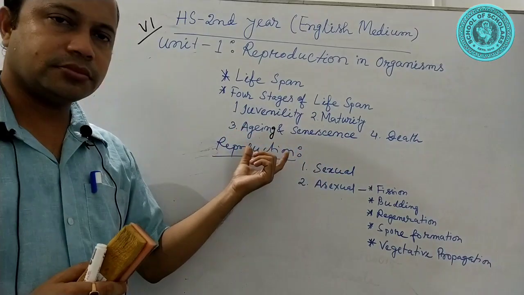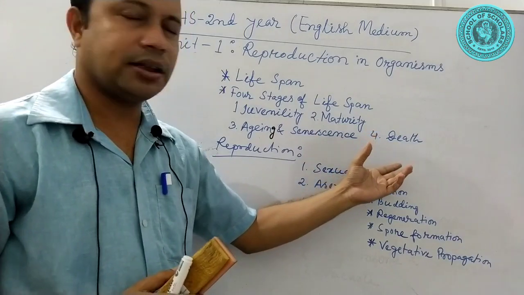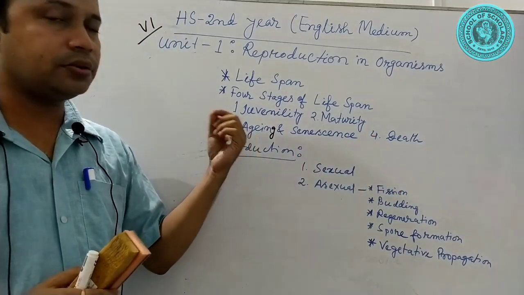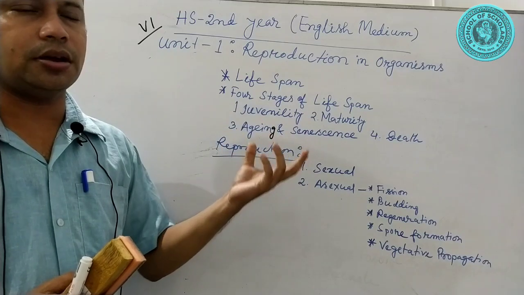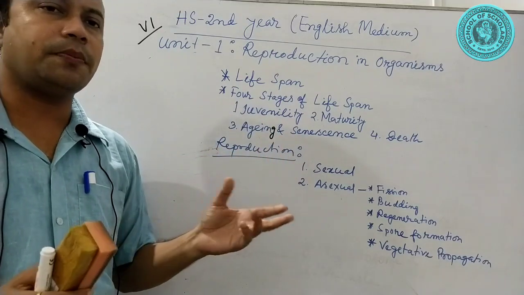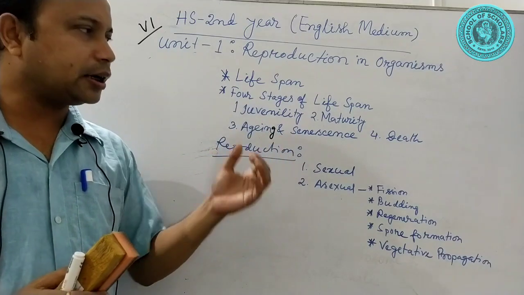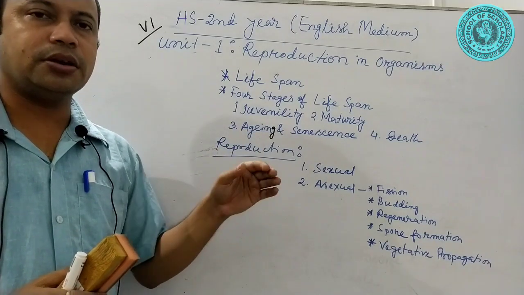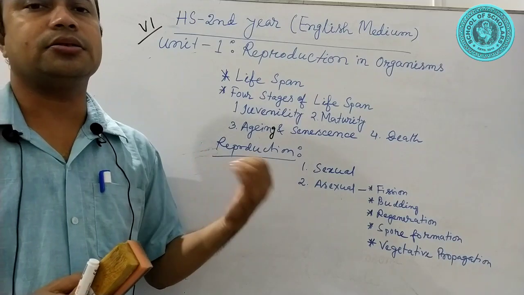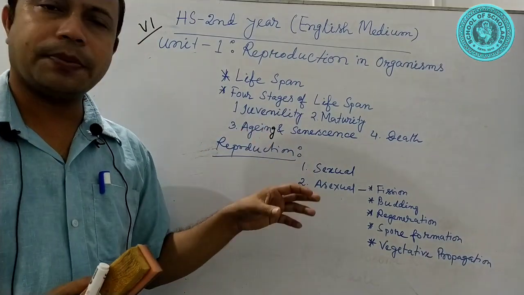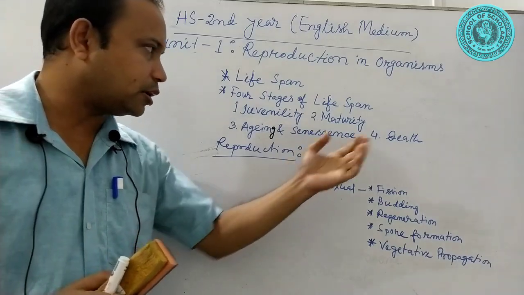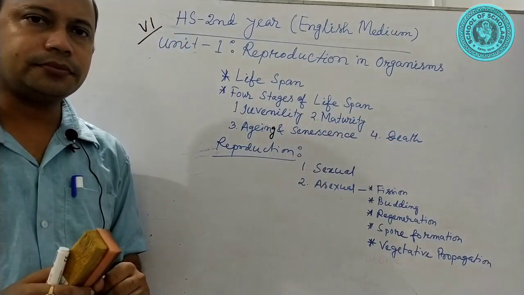After aging, the last stage is death. After aging, due to the inactivation of tissues and different types of functions, the activity of the organism's body gradually slows and finally stops. The final stoppage of all the activities of a living organism is called death.